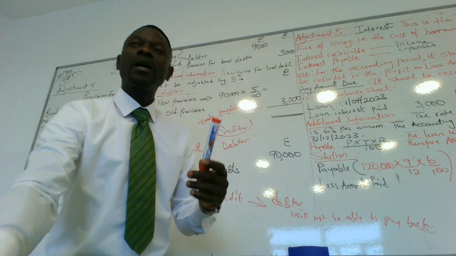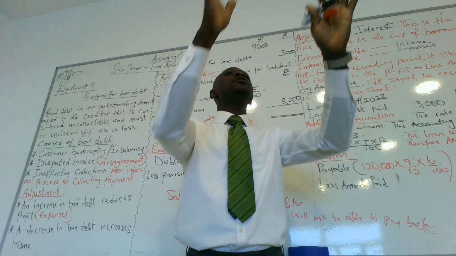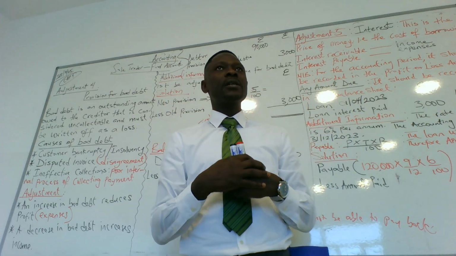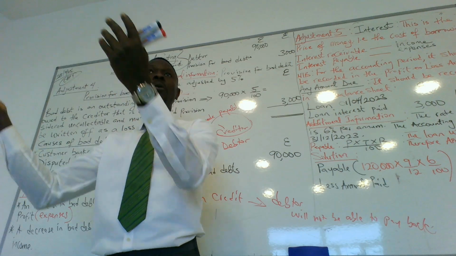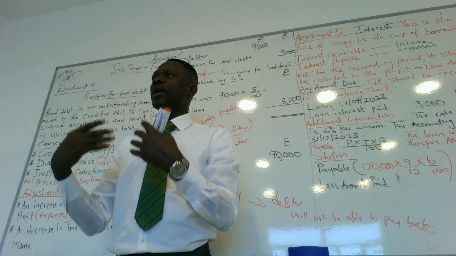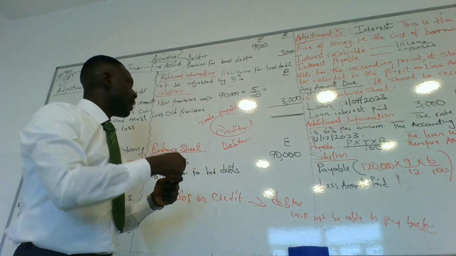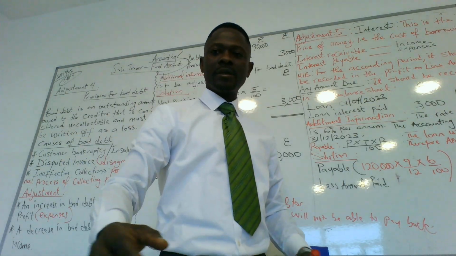I bought these markers from you as my supplier. I did not pay you, but I have bought the markers. I'm going to pay you tomorrow, after tomorrow, next week, next month, or maybe when you finish all your markers and send them. Then I will pay. That makes you my creditor and me the debtor. Do you get the difference here?